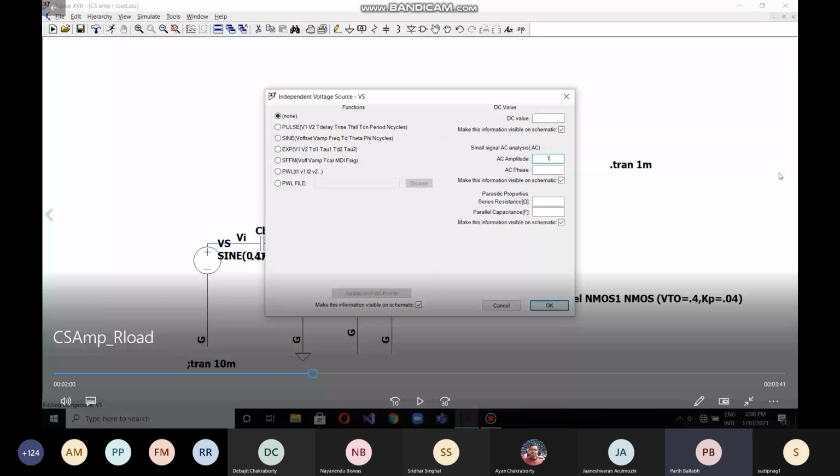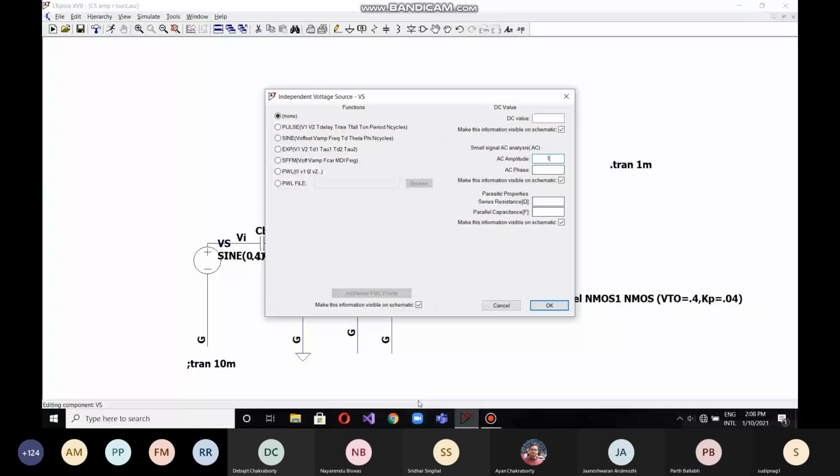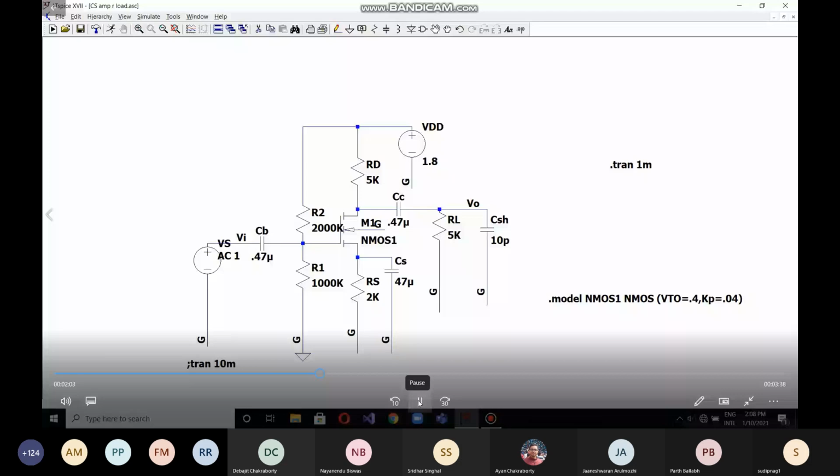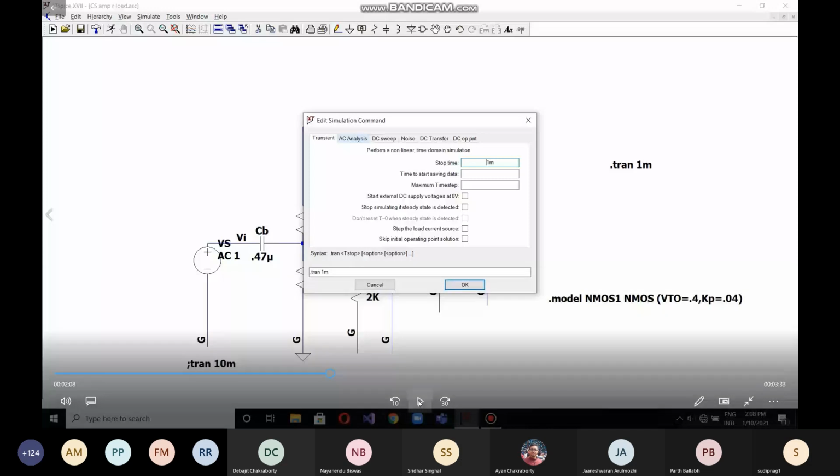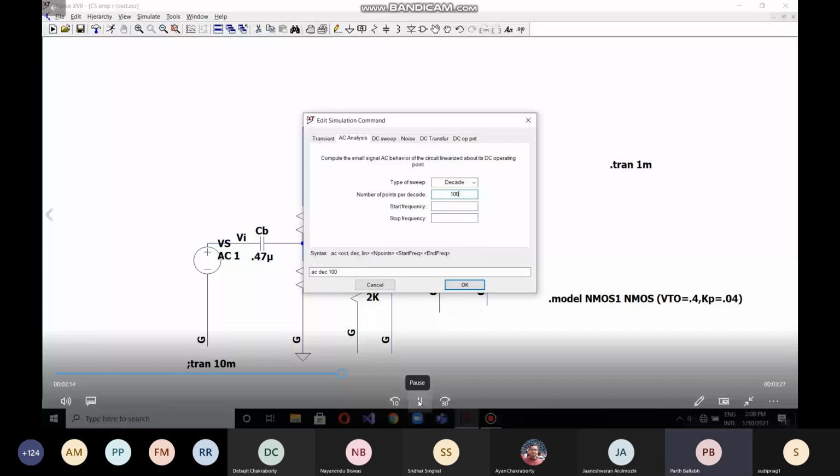See, for AC analysis, you have to set the sweep type as decade and the number of points per decade.